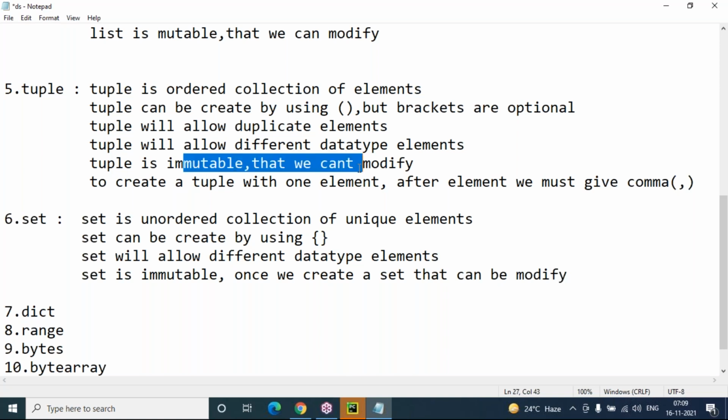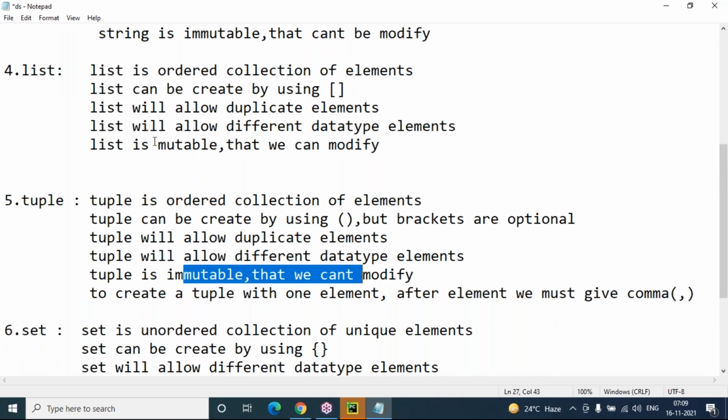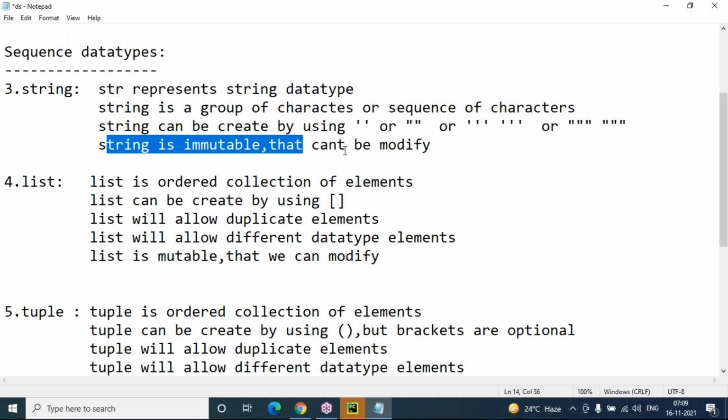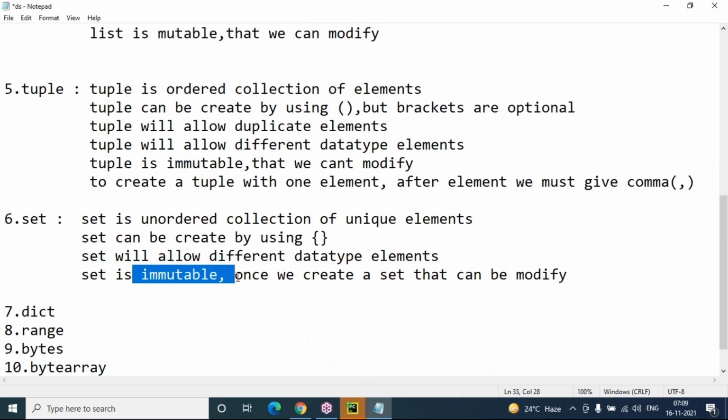We cannot modify. List is mutable. We can modify. String is immutable. We cannot modify. Set is immutable. Sorry. Set is mutable. That was a completely wrong statement, sorry for that. Set is mutable. Once we create a set, it can be modified. Modification of set elements is possible.